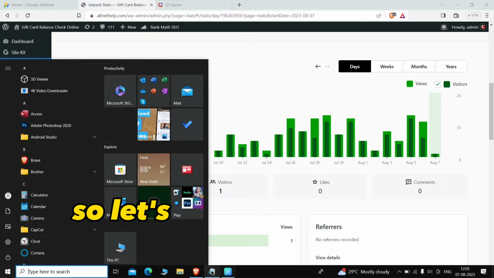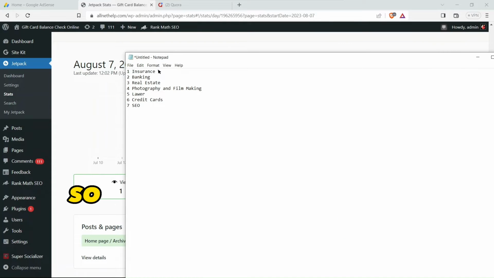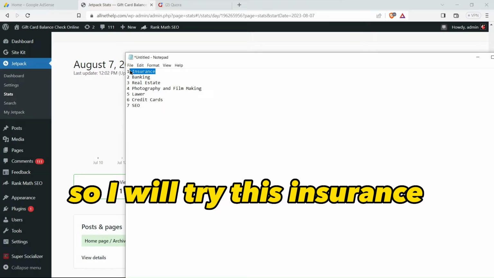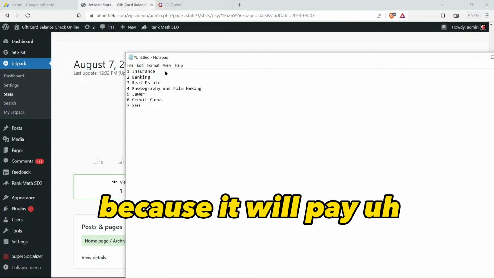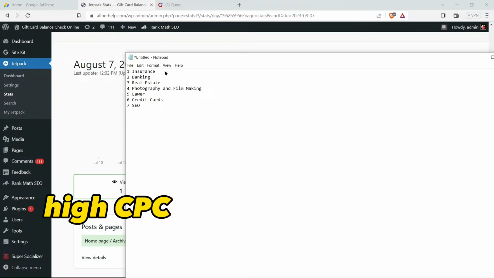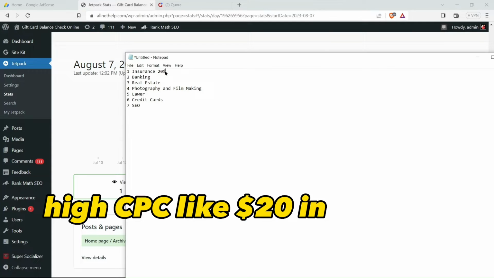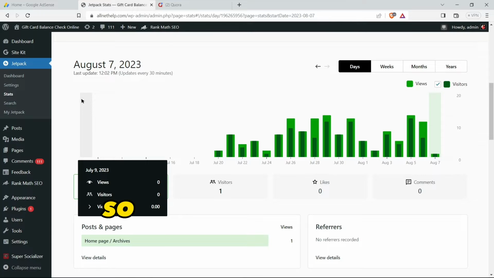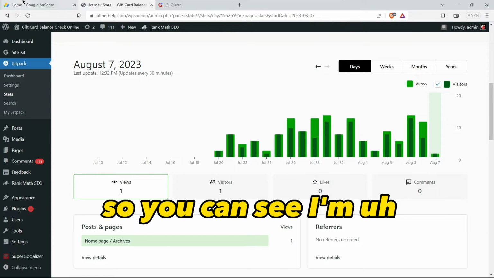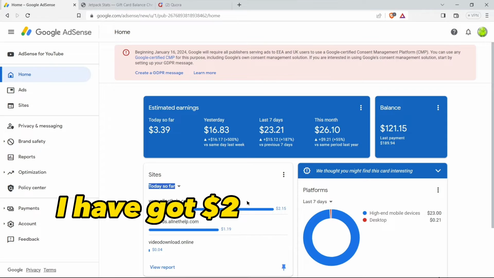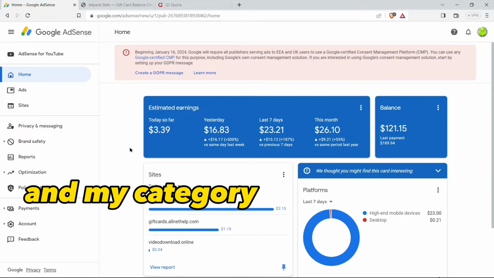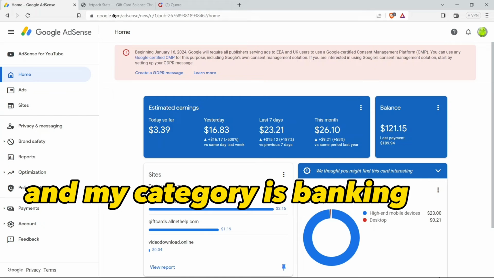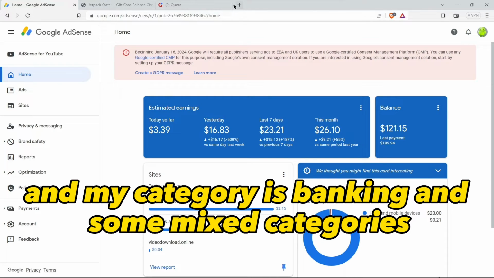So let's write some article. I will try this insurance category because it will pay high CPC, like $20 in one click. You can see I have got $2 from one click, and my category is banking and some mixed categories.